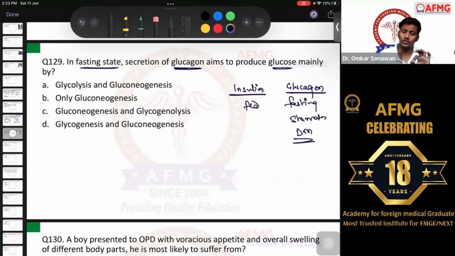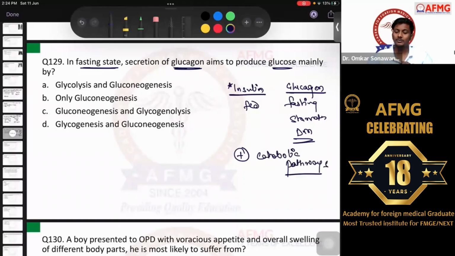We have discussed that usually insulin activated enzymes or pathways will be active in dephosphorylated state, whereas those activated by glucagon will be active in phosphorylated state, right? Ye sab discuss kar liya tha. Insulin will decrease cyclic AMP levels, whereas glucagon will increase cyclic AMP levels. All of this was discussed. Along with that, I told you whenever glucagon is in fasting or starvation state, usually it will activate all the catabolic pathways. Catabolic pathways are the ones which will lead to breakdown and which will produce glucose. So those are known as your catabolic pathways.